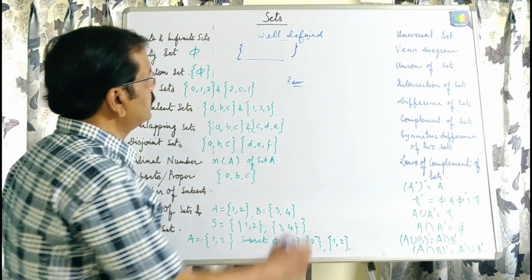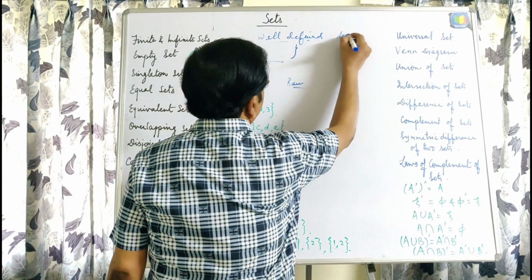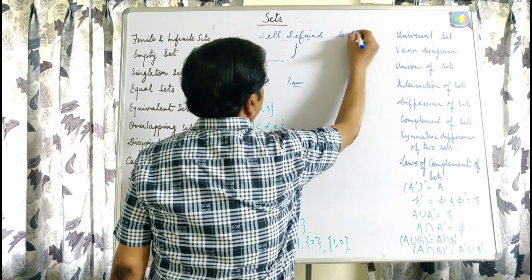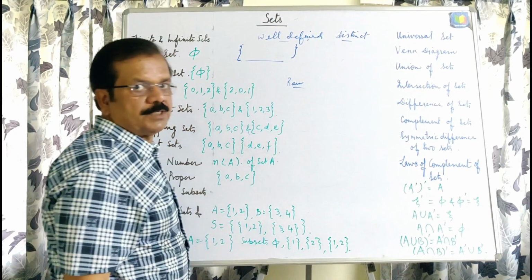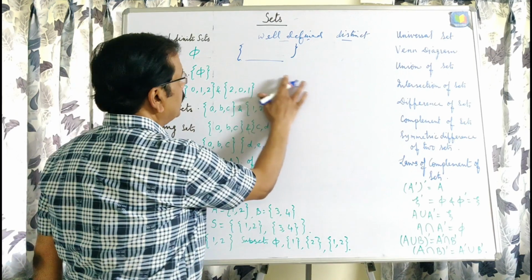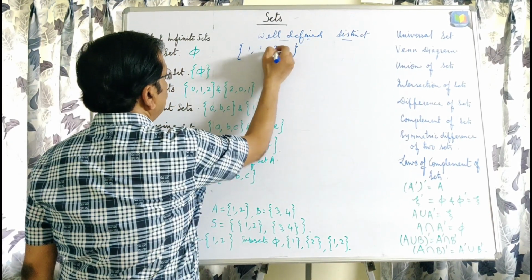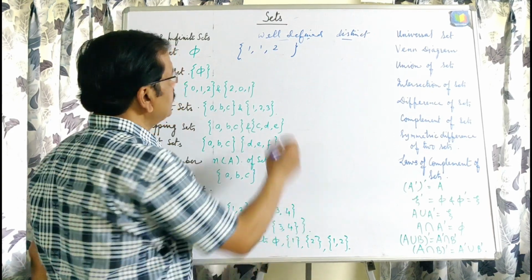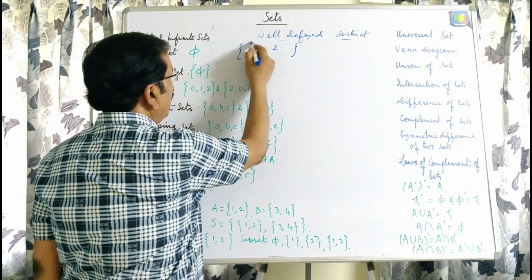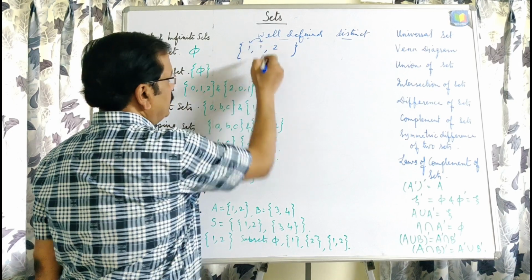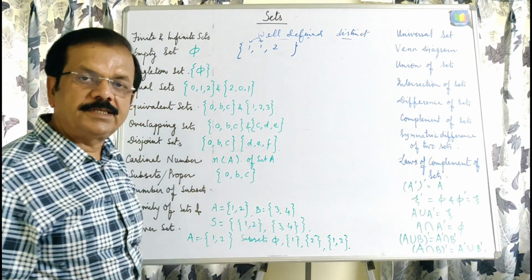The next thing is distinct: collection of distinct objects. Suppose you are given a set with elements 1, 1, 2. The two 1s are the same, so these elements are not distinct.